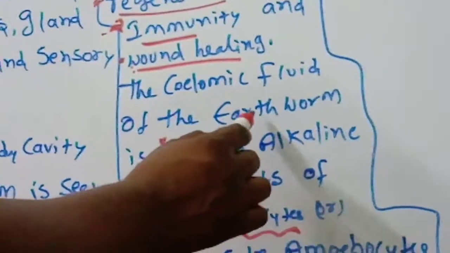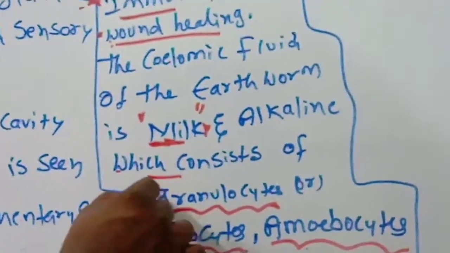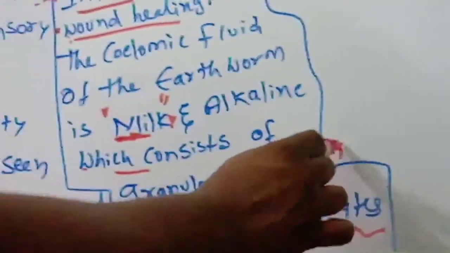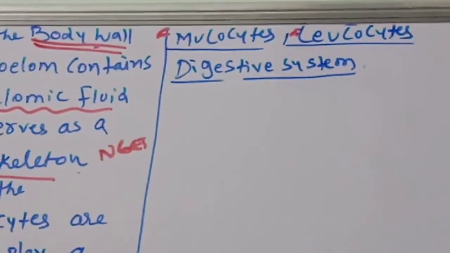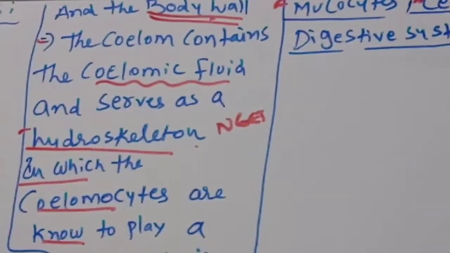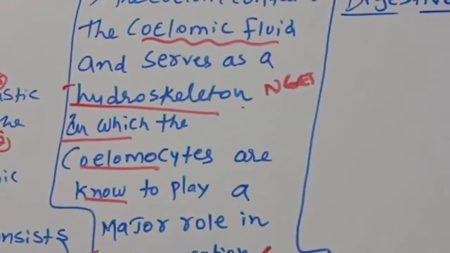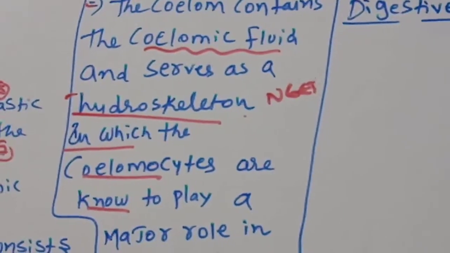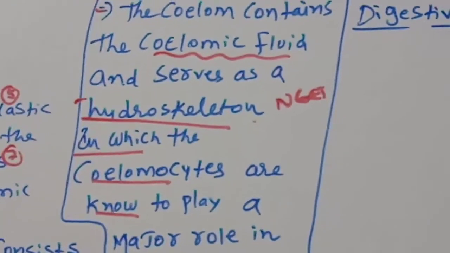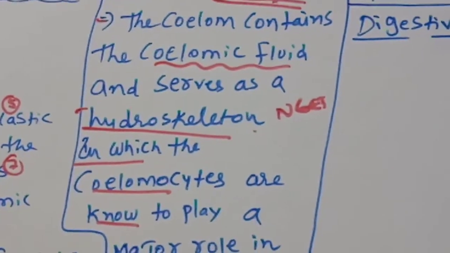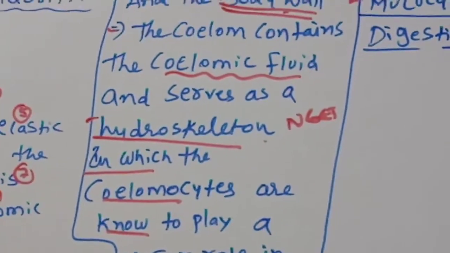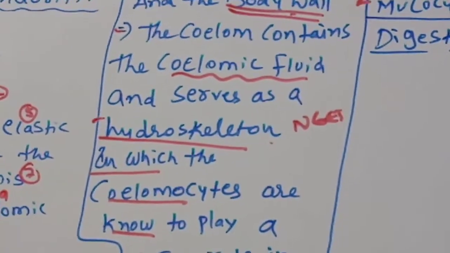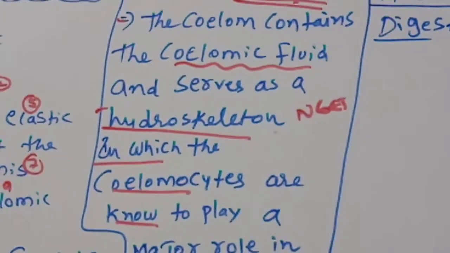The coelomic fluid of the earthworm is milky and alkaline, and consists of granulocytes, ileocytes, amoebocytes, mucocytes, and leukocytes. In tomorrow's class, we will discuss the digestive system of the earthworm. Children, these are all the points you should remember. Granulocytes, ileocytes, amoebocytes, mucocytes, and leukocytes are the important ones. Thank you, children.